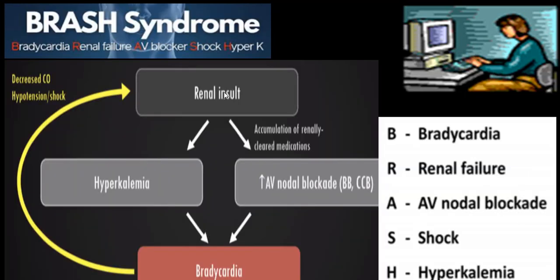So what came first? Difficult. Renal insult, and the person is already on drugs that accumulate in the body, will give rise to bradycardia and AV block. Because of bradycardia and AV block, you will have hypotension, shock stage, decreased cardiac output, renal hypoperfusion, and renal failure will be precipitated. That will give rise to hyperkalemia, and hyperkalemia can also produce bradycardia. And hyperkalemia can aggravate the action of beta blocker and CCB. So this becomes a vicious cycle.